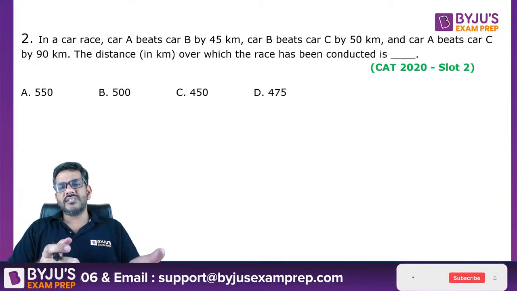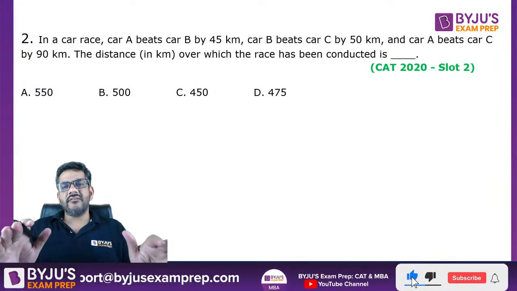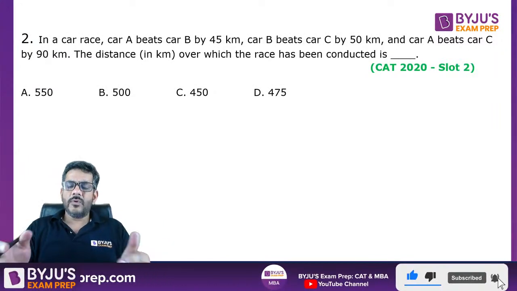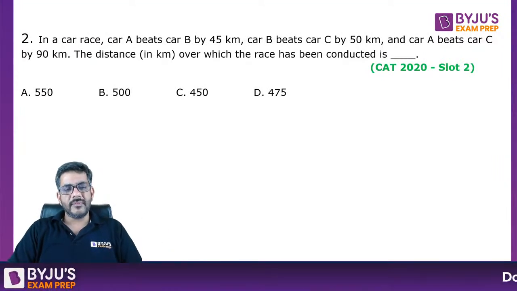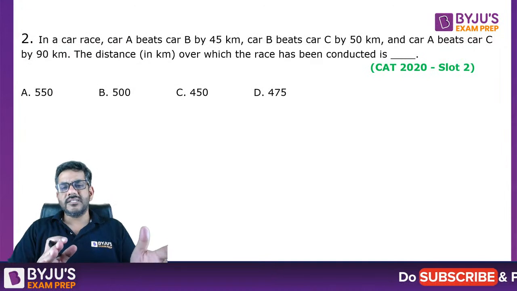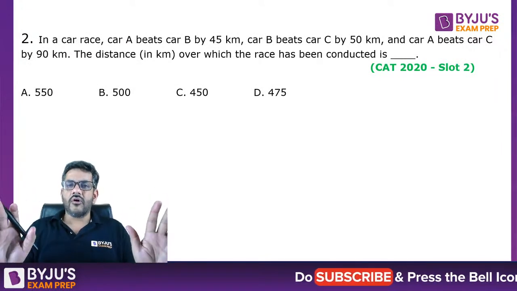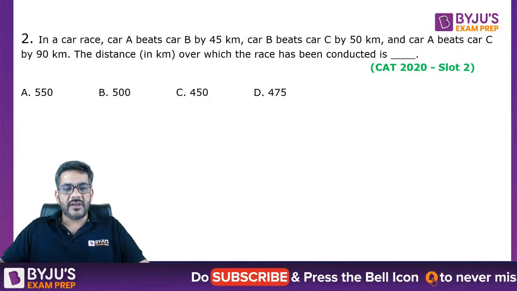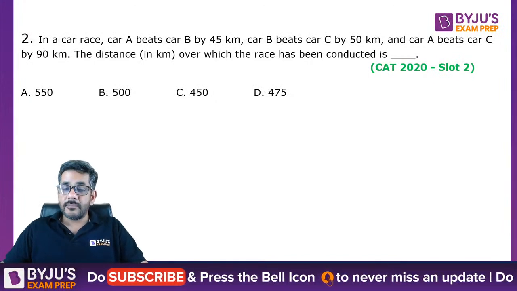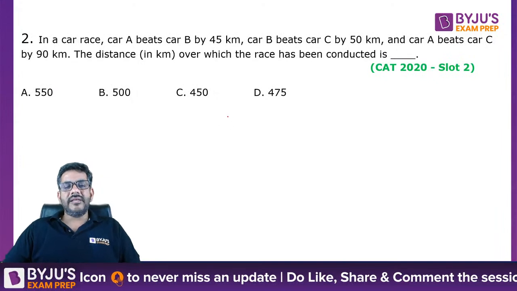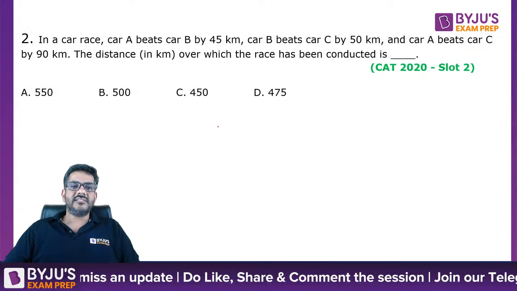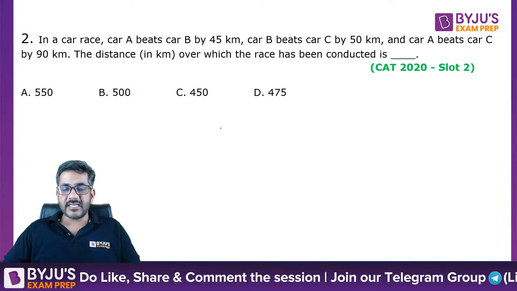If you look at these questions, they are from the basic level of TSD that you study. When you study linear races, of course, this is the first type of question that you study over there. So I'm sure that you must get a confidence by these, that okay, we can also do it. This is not something which is very difficult. Yes, I will try to give you a better solution of this question as well. So in a car race, A beats B by 45, B beats C by 50, and A beats C by 90. What is the distance over which the race has been conducted?